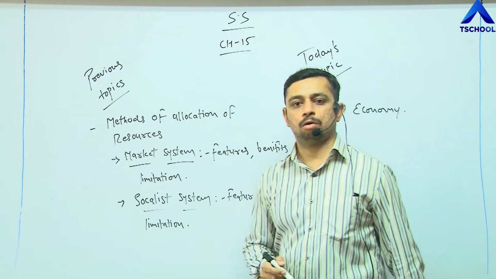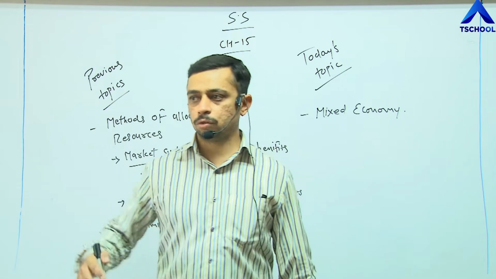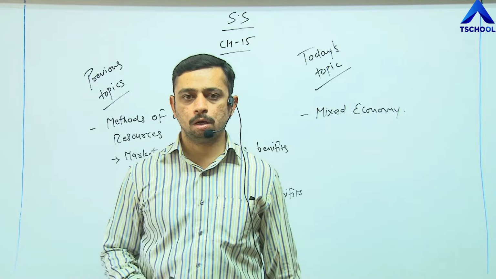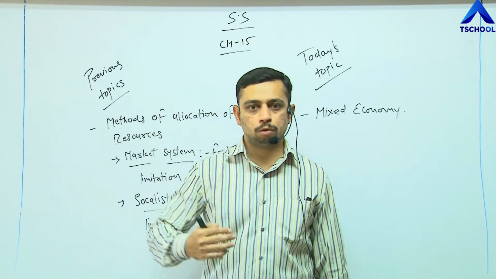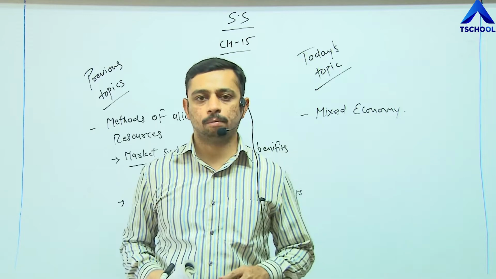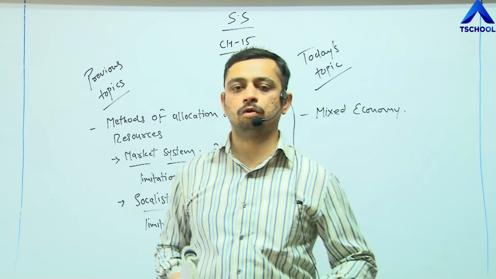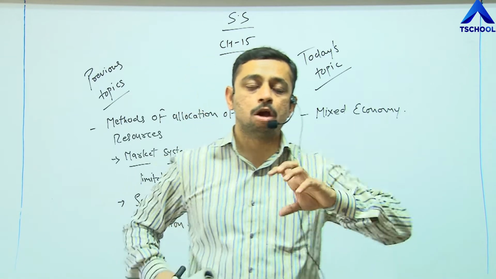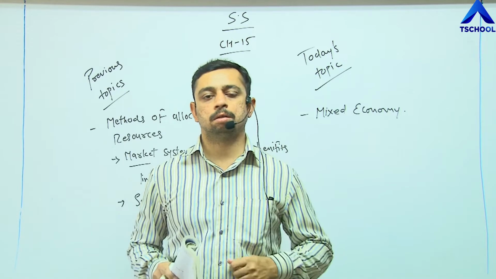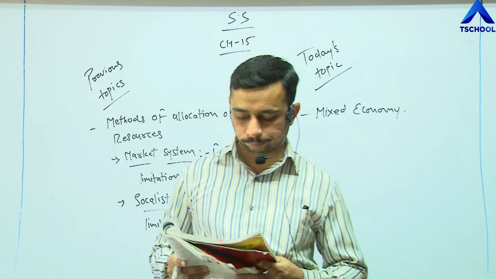There are many people, the common man, who neither falls in the socialist system nor in the market system, who might be somewhere in between, whose source of income is neither too low nor too high, right? This is the situation in India. The majority of the people fall under this category. What about them? For them, this system was developed so that they can get the benefits of both the systems, that is the market system and the socialist system. And this system is known as mixed economy.